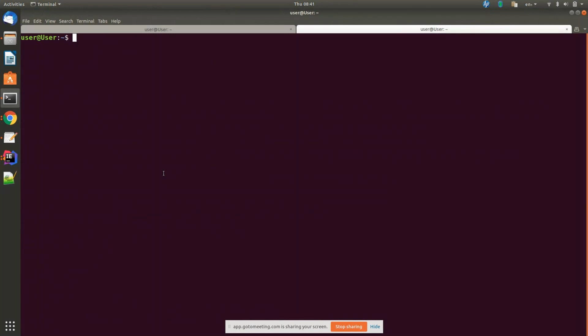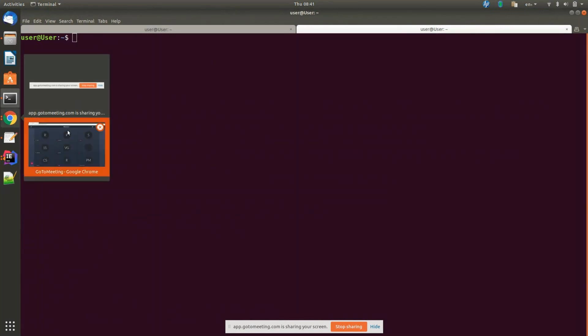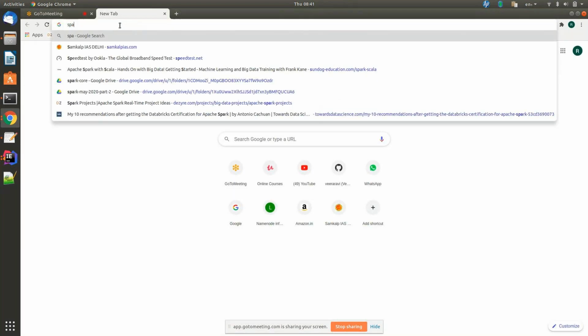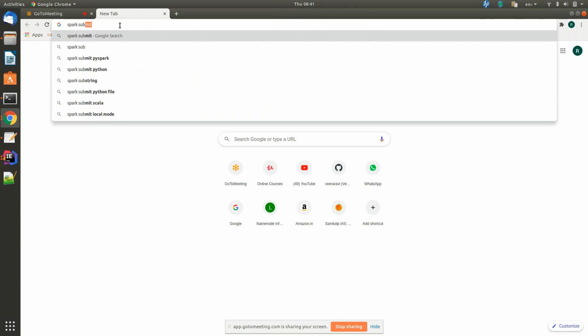Before that, what is a Spark submit command? Open your browser. Search for Spark submit Spark documentation.